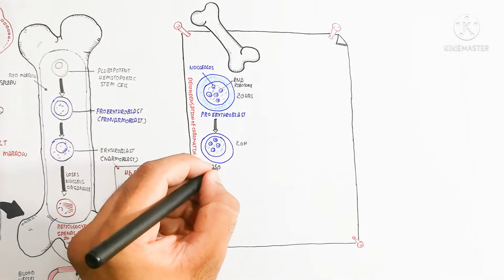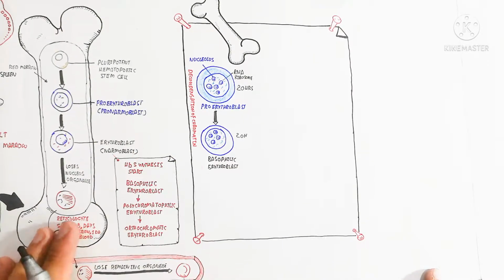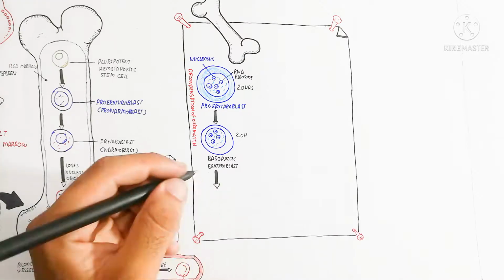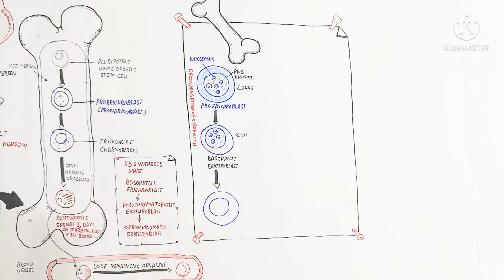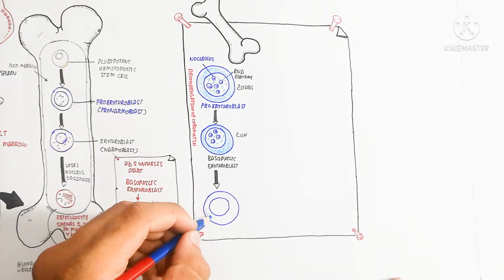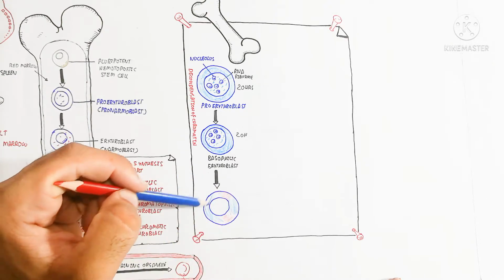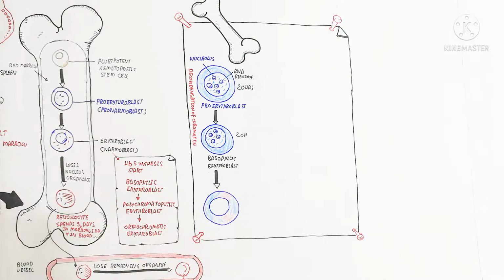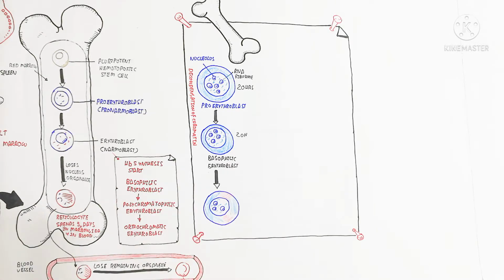Next, it produces the basophilic erythroblast. Basophilic erythroblast means it produces the blue color. It is produced after 20 hours, and again after 20 hours it produces a basophilic erythroblast. This basophilic erythroblast undergoes more proliferation to produce the polychromatophilic erythroblast, where a condensation reaction occurs, condensation of the chromatin material to condense the nucleus.